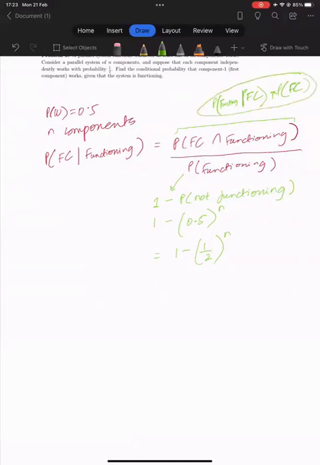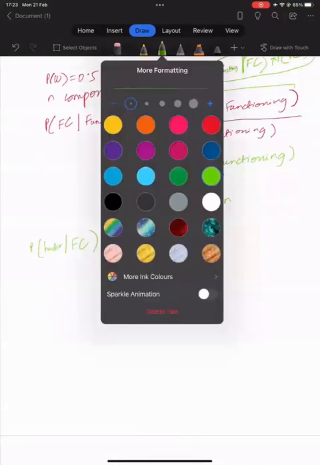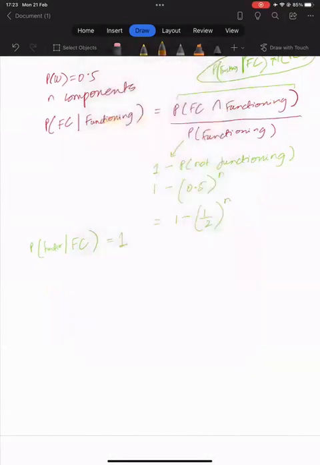If we solve for it, it will just give us the intersection. The probability that the system is functioning, given that the first component is working, is 1. Because if the first component is working, then 100% the system is functioning, because we just need at least one of the components to work for the system to work.